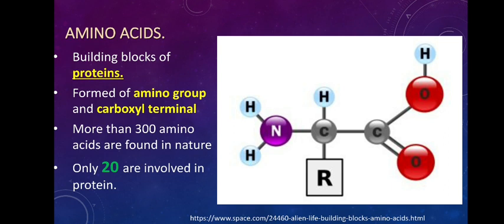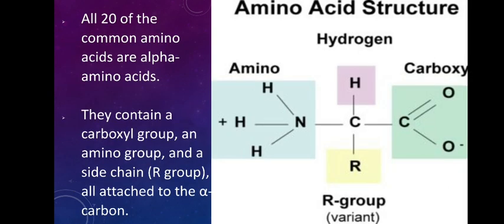I am not only talking about humans or animals, we are talking about all the different organisms that are present, and the proteins present in them are basically formed of 20 different amino acids. That means these 20 amino acids are present in different sequences and in different numbers in different proteins. Here we have one more picture, so I think this is much clearer to you. See here the central carbon atom, the asymmetric carbon atom. This carbon atom is bound to the carboxylic group as well as to the amino group.